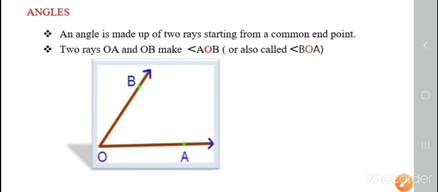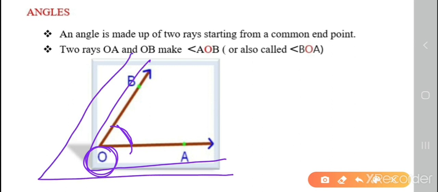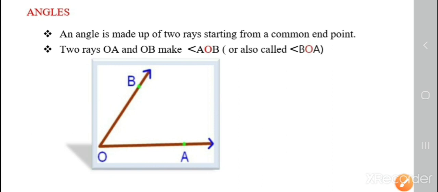AOB or BOA, both are the same. Whichever letter is at the vertex, O here, that should be in the center. It can be read as AOB or it can be read as BOA. Both are the same.